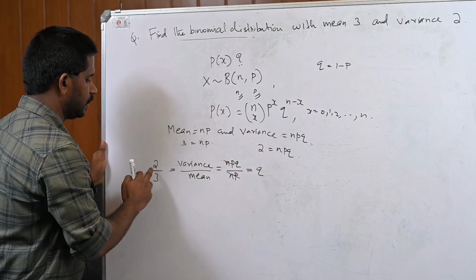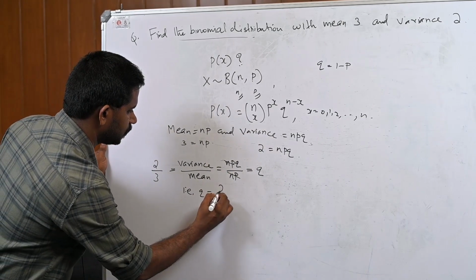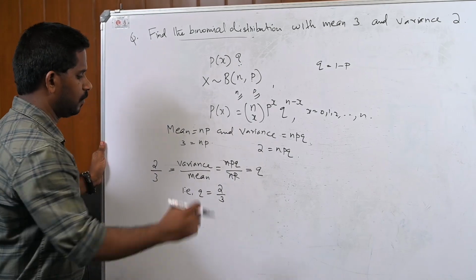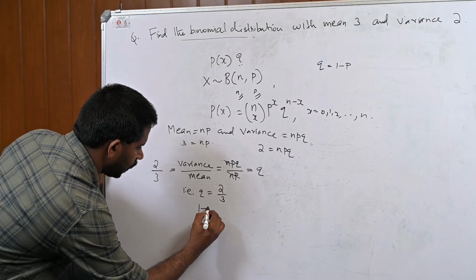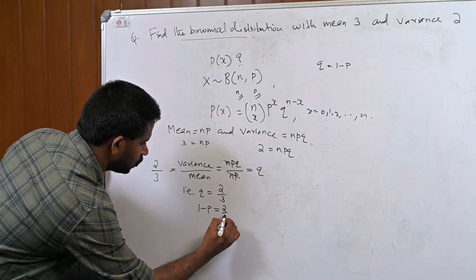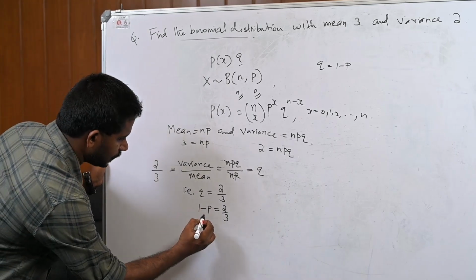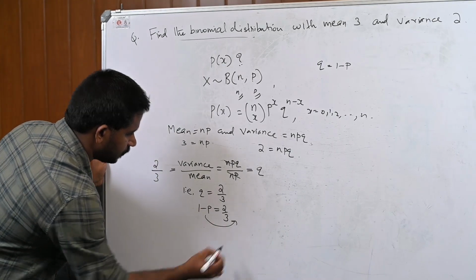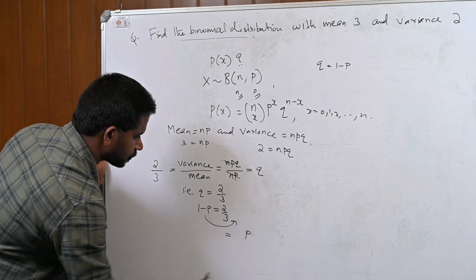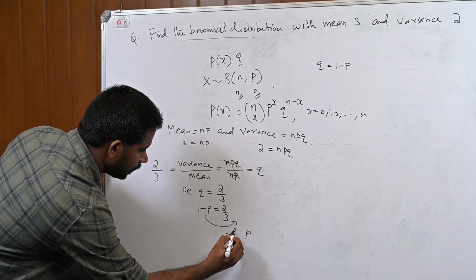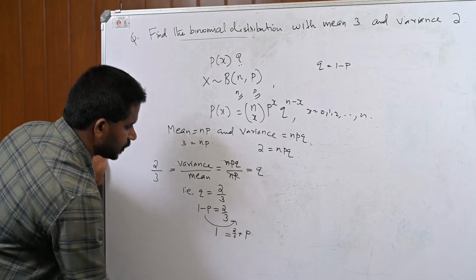Therefore q is equal to 2 by 3. Now, we know that q is 1 minus p, that is 1 minus p is 2 by 3. Therefore, what is p? Taking p to the left, this becomes plus p, so 1 is 2 by 3 plus p.